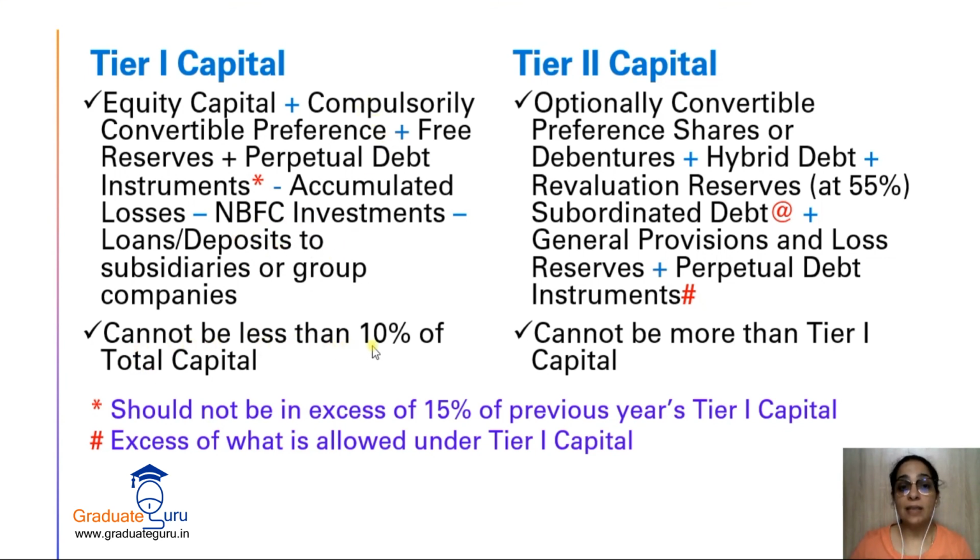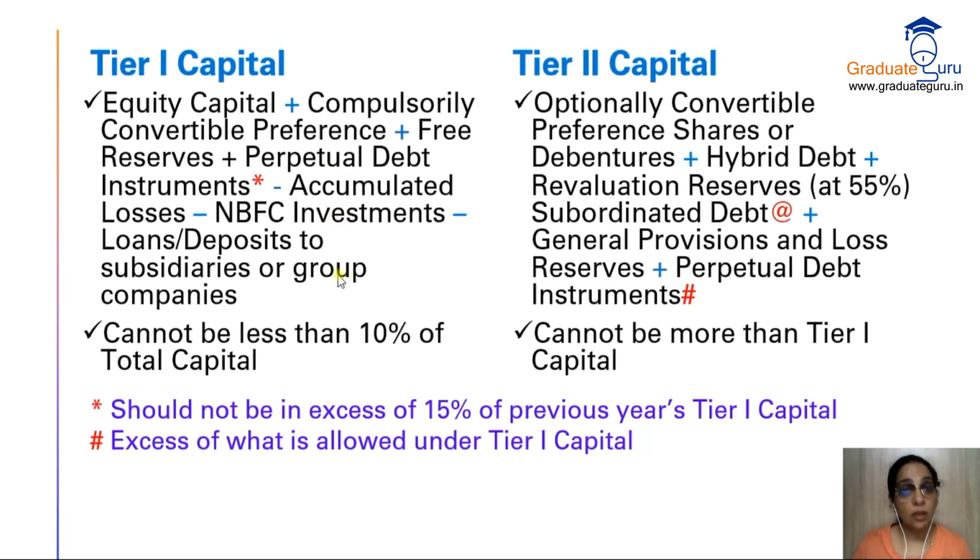Cannot be less than 10% of total capital. Tier 1 capital can never be less than 10% of total capital. So at least 10% of your total capital should be in your tier 1 capital. If that's not happening, then you will have to think of how to adjust it so that your capital meets this requirement. Now coming to tier 2 capital.